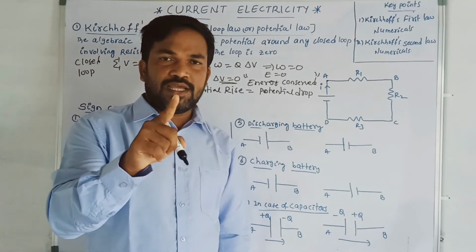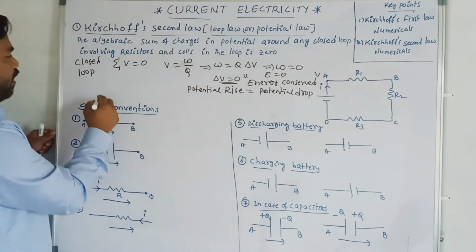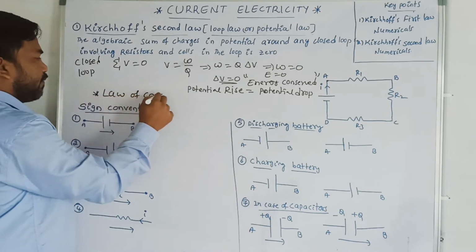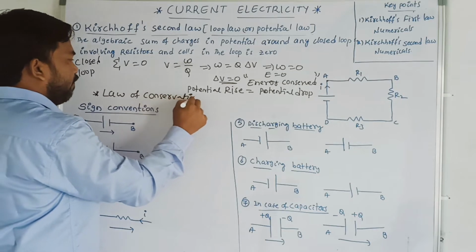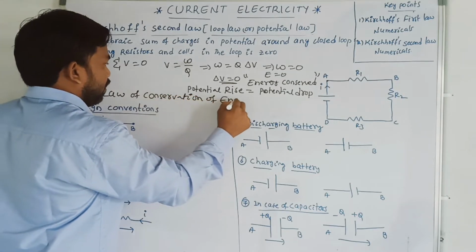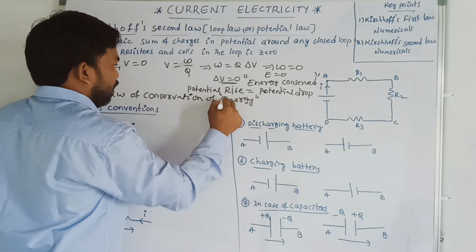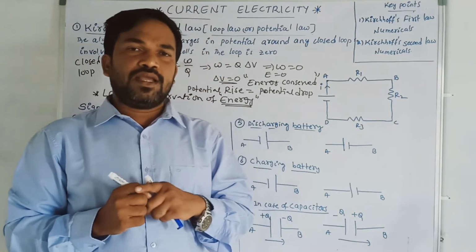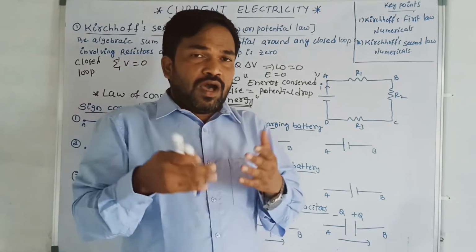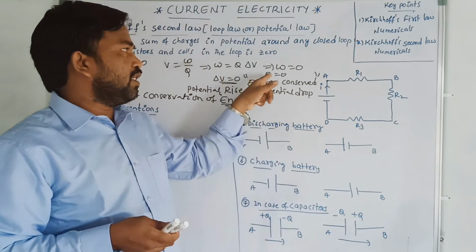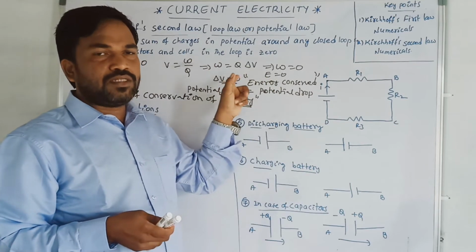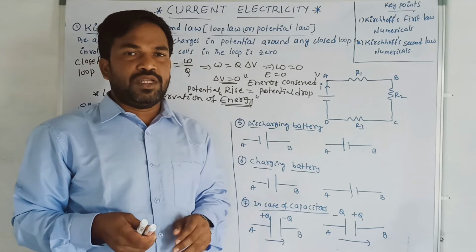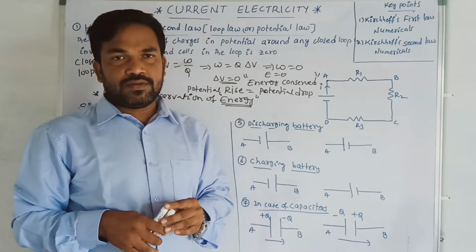What is Kirchhoff's second law? It is based on the law of conservation of energy. Thus, Kirchhoff's second law is based on the law of conservation of energy. So, how is the energy conserved? The potential is going to be 0. When the potential is 0 in a closed loop, the rise in potential is always equal to the drop in potential, then energy is conserved.